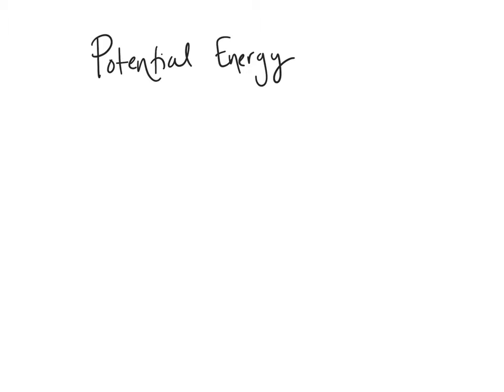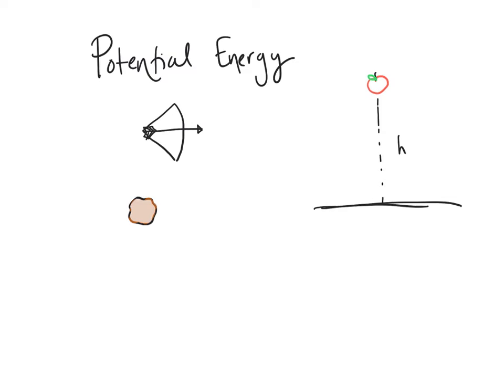Okay, potential energy is basically the energy that comes from having something in a particular position. For example, a bow, when it's pulled backward, has potential energy. We more commonly talk about things that are off the ground having potential energy. This is gravitational potential energy.